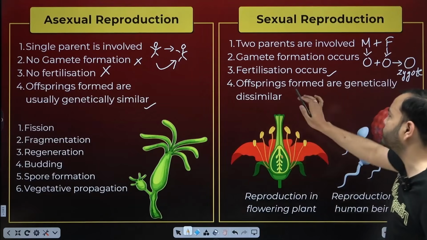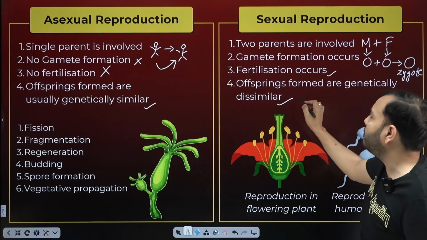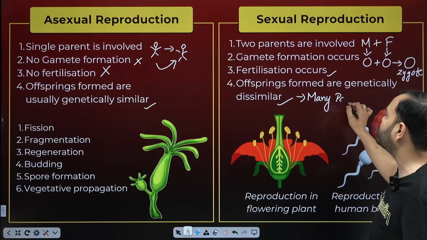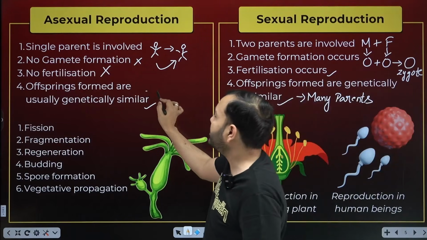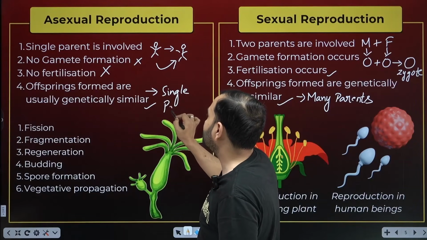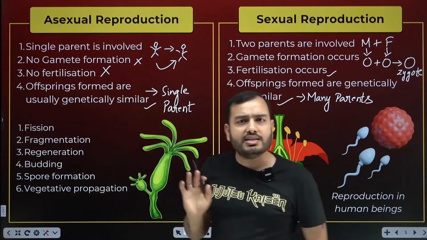What happens here in sexual reproduction? Offspring formed are genetically dissimilar. These are slightly different because more than one parent is involved. That is why the offspring are genetically dissimilar. And here, a single parent is involved. There is only one parent, so the offspring becomes similar, nearly the same. It is understood, asexual and sexual.